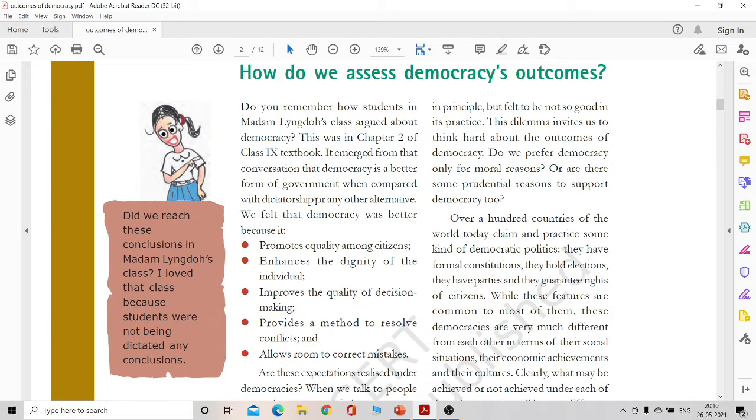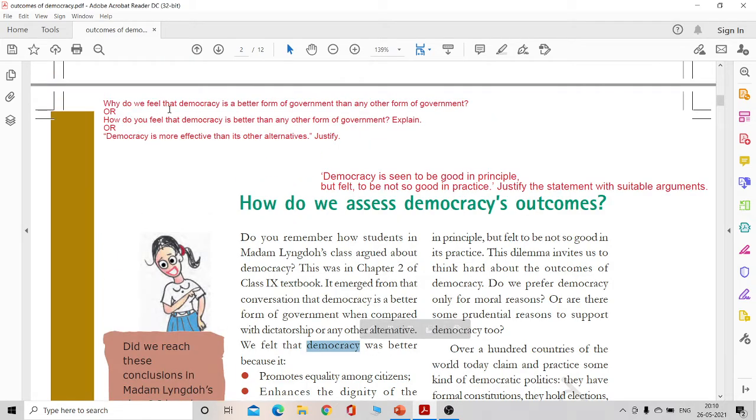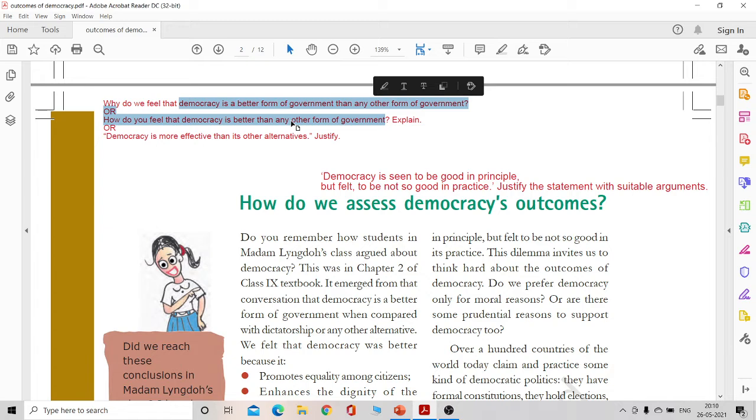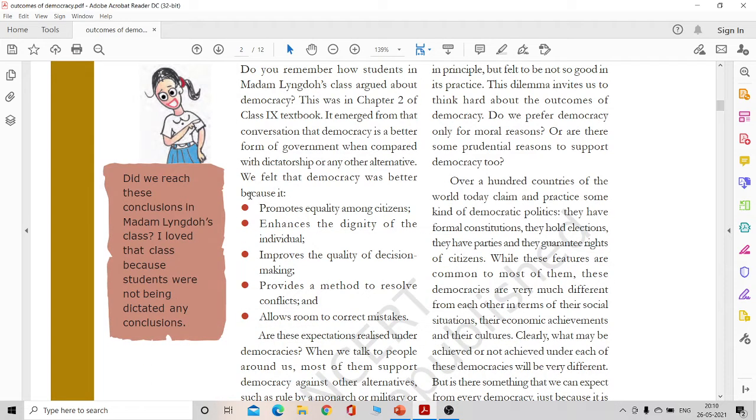It's plainly written here. So please design your answer according to the question. Democracy is a better form of government, or democracy is better than any other form of government, or democracy is more effective than its other alternatives, because it promotes equality, enhances dignity of the individual, improves the quality of decision making, provides a method to resolve conflicts, and allows room to correct mistakes.